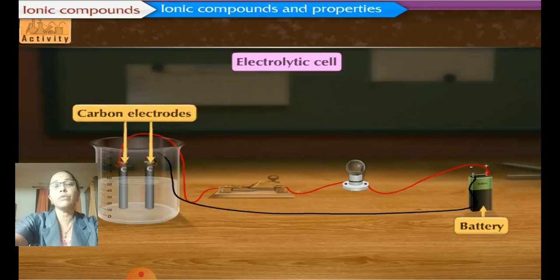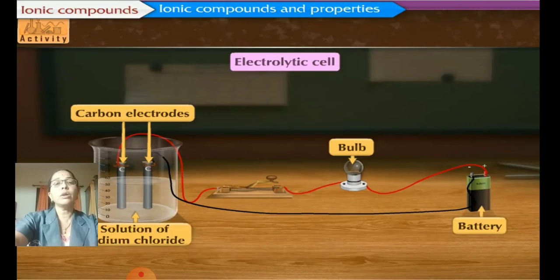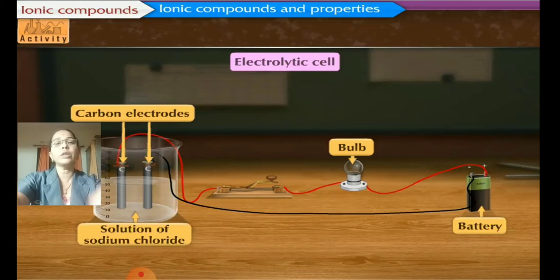One carbon electrode will act as the positive anode and another will be the negative one. The electrolyte used here is a salt solution, and then a battery for sending an electric current through it, a key, and a bulb. Now we have to see whether the bulb glows. A solution of sodium chloride is taken here, and all this arrangement is done.